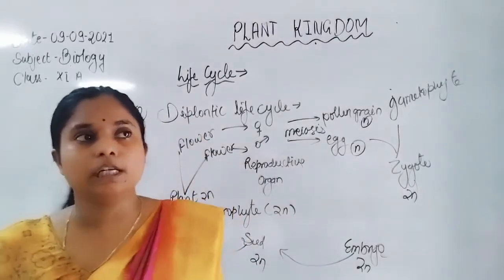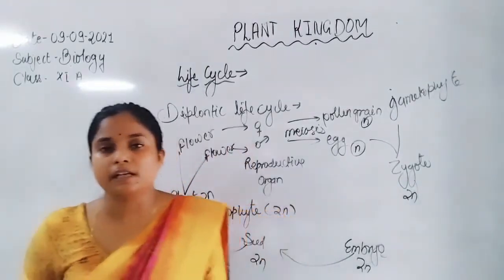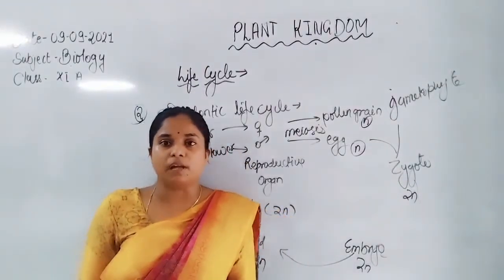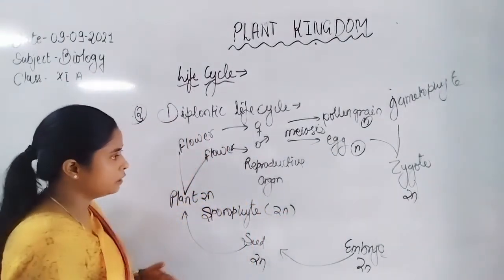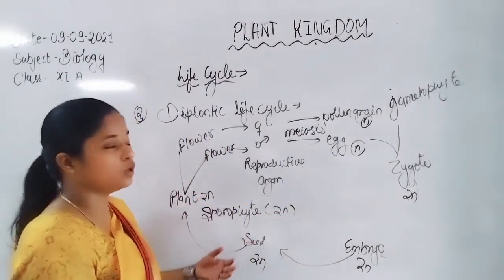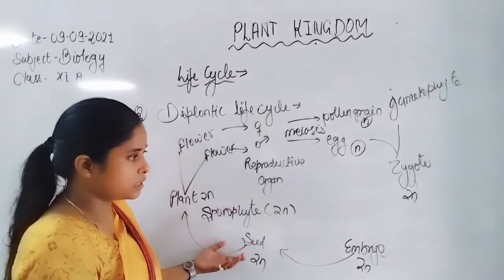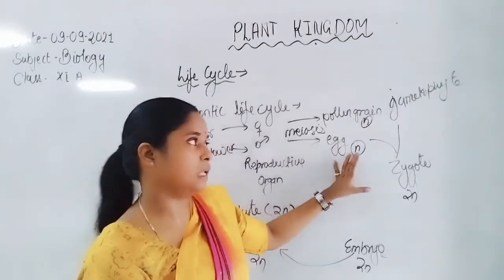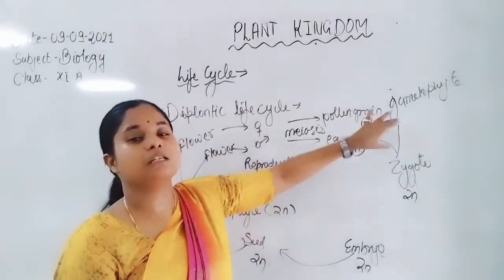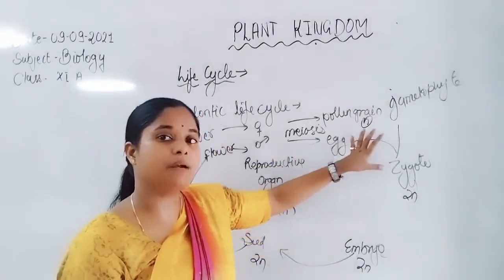In the diplontic type of life cycle, mostly angiosperms represent such a type of life cycle. In such plants, the dominant phase is the sporophyte, because the main plant body represents the sporophyte, diploid in nature, and only the haploid cells are the egg and pollen grain.